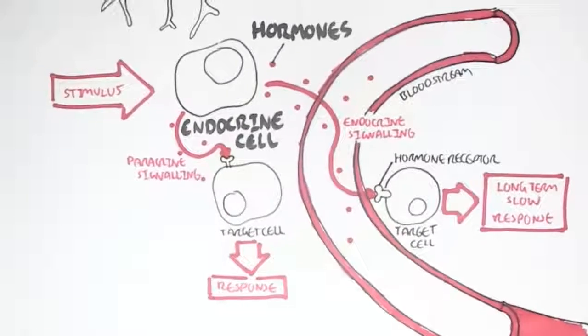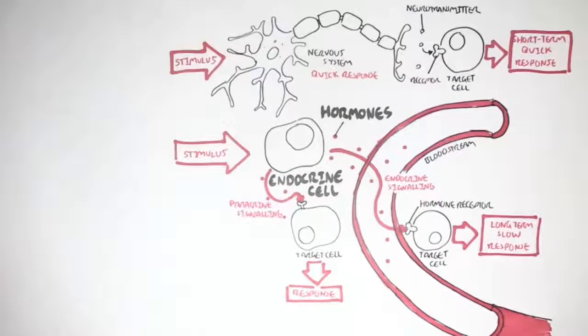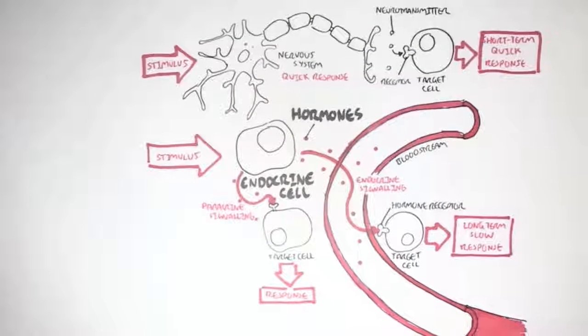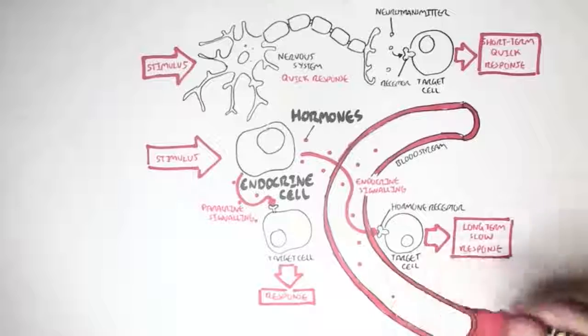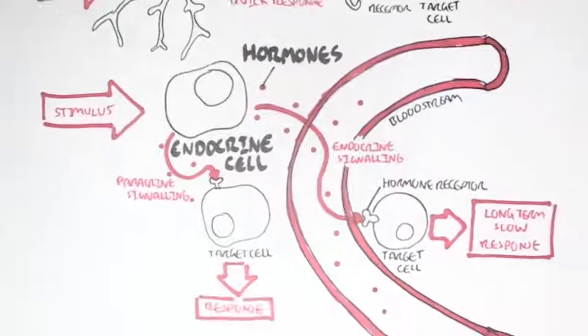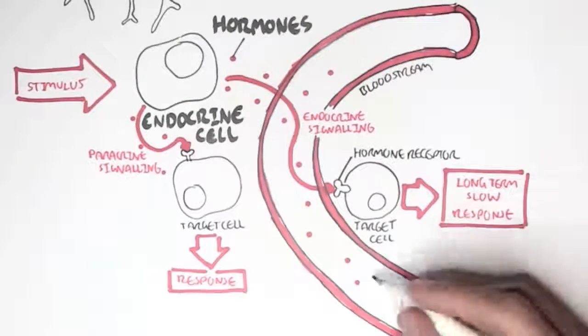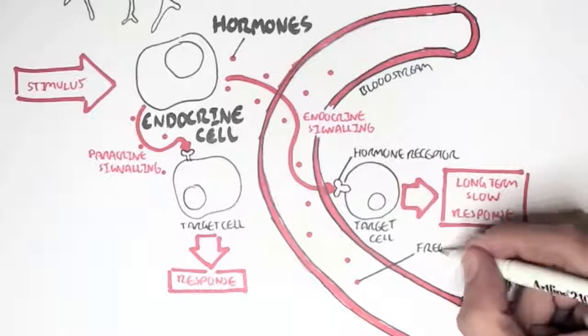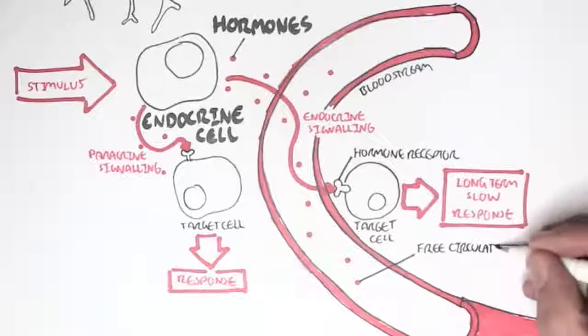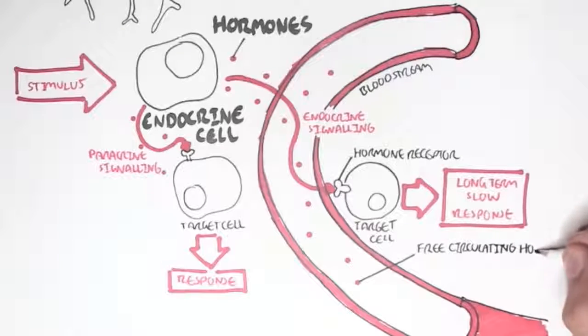When the endocrine cell secretes hormones into the bloodstream, which is the basis for the endocrine system, the hormones can travel in the bloodstream in a free form, which can be cleared quickly by the body.